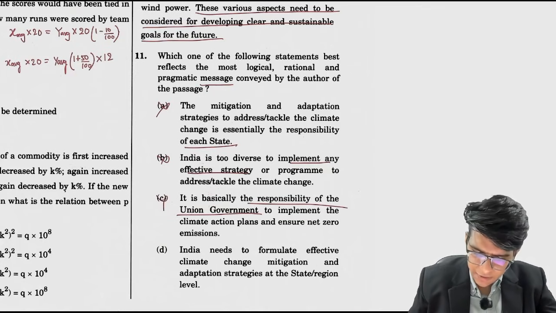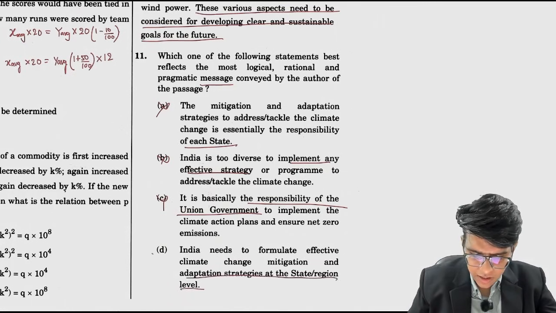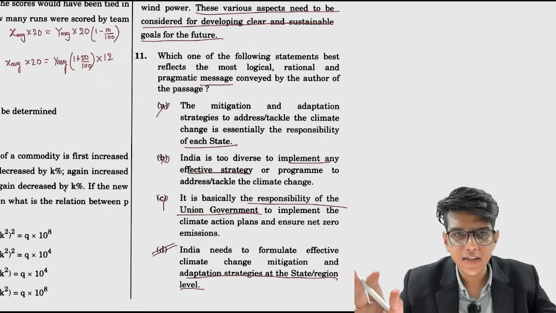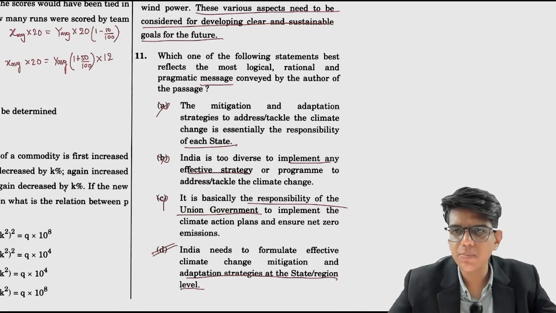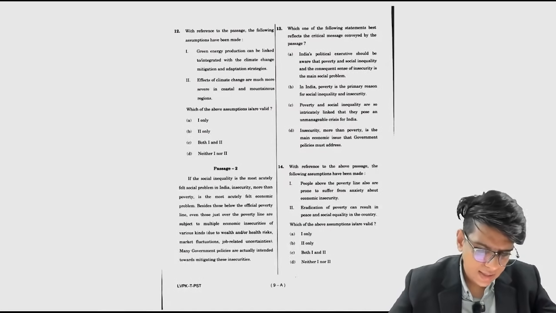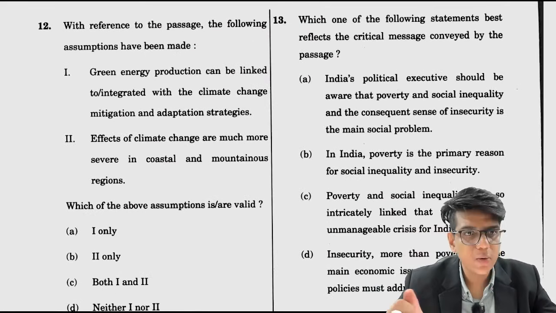India needs to formulate effective climate change mitigation and adaptation at a state regional level because each has its own advantages and disadvantages. This was given. So it was बहुत simple था. Directly, if you have read the passage properly, you can answer. Let's see what are the assumptions they are trying to test.